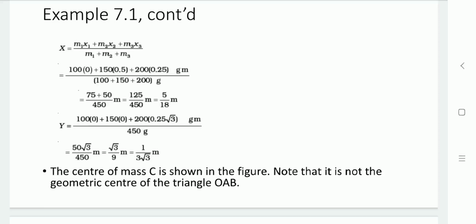So the resultant x value is 5 by 18 meter. Likewise for the y component of the center of mass, substitute the y coordinates of the points and the masses of the objects. So we will get y equal to 1 upon 3 root 3 meter. So here we can say that the center of mass, in the figure, is not the geometric center of the triangle OAB.